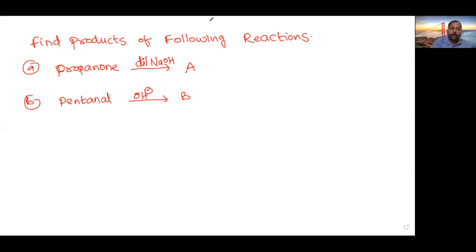Okay, now let us take these questions. See, the main problem with this is they will not mention anywhere that it is an aldol question. Okay, so here what are the symptoms? You will see it is a ketone and a dilute NaOH. Okay, and in NaOH, nothing is a contribution from the sodium, so they can also mention it as OH minus. Okay, so now with this reactant you will understand, yes, this is a question of aldol condensation. Then you will proceed according to that.